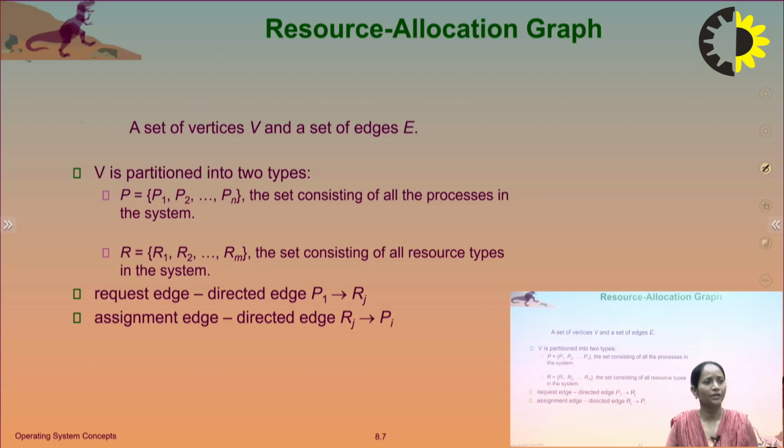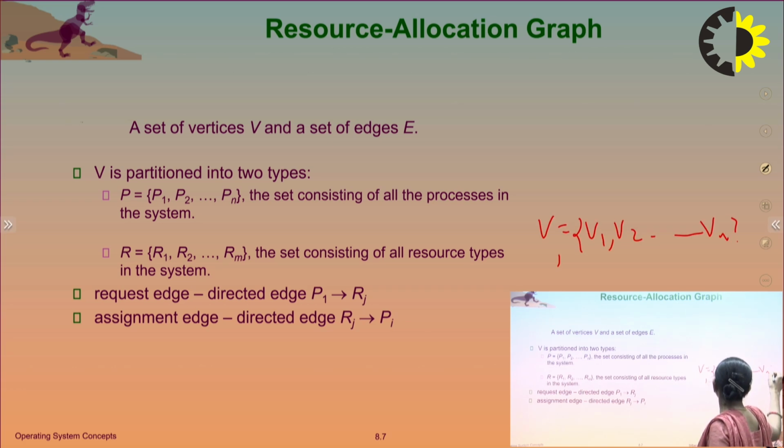So there is a resource allocation graph problem for the deadlock. A set of vertices V and a set of edges E. V is a set of vertices V1, V2 up to Vn, and E is a set of edges E1, E2 up to En.